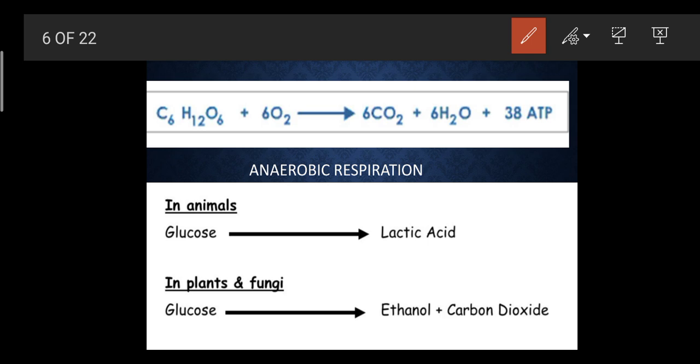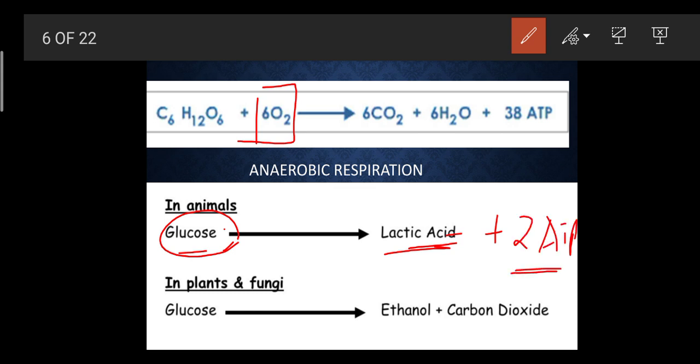Now the same reactions we are going to understand in animals. See, in animals or in the humans, it is one and the same only. Anaerobic respiration. See, this is glucose, but we can't see oxygen. Here it was an oxygen, but here the oxygen was not there. So that is why the glucose in the insufficient amount of oxygen got broken down into lactic acid. Now what is this? This lactic acid and 2 ATP plus heat.